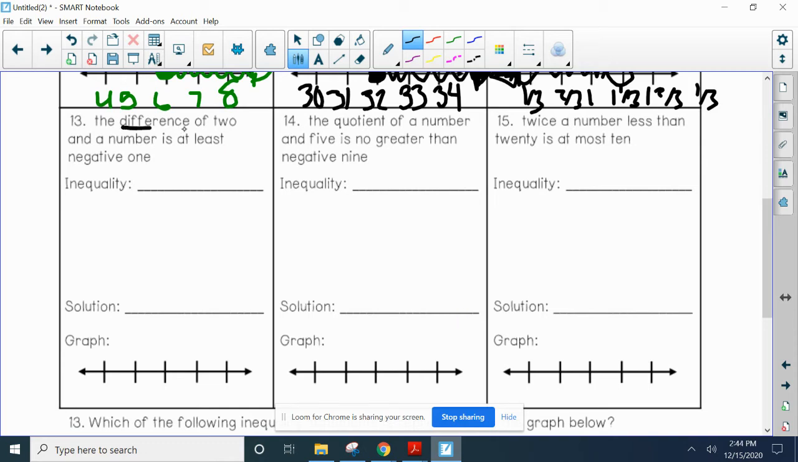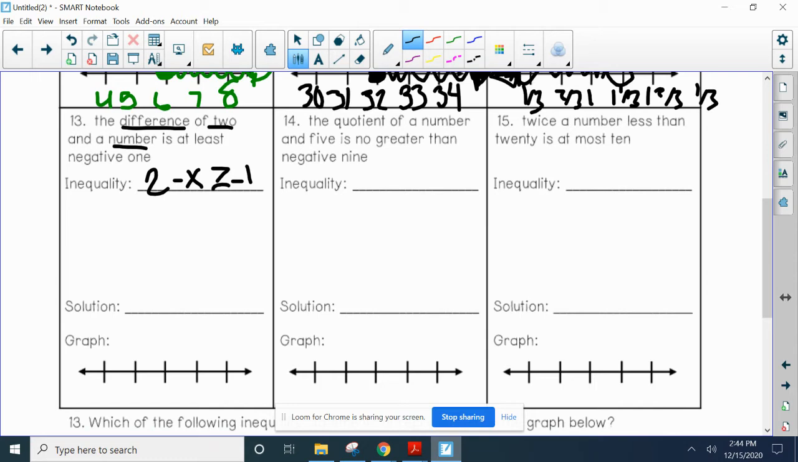So difference, 2 and a number. Difference is the answer in subtraction. So 2 and a number, subtraction, is at least -1. That's on our chart. So greater than or equal to -1. That was your inequality for 13.